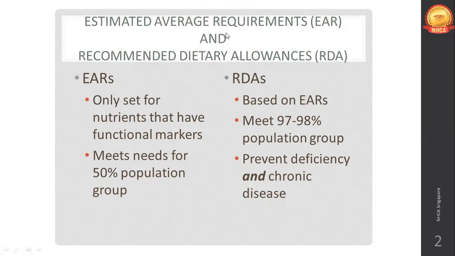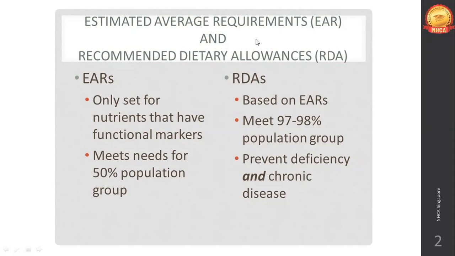So whatever is a given population of any geographical region, for example, just a speculative example, 100 people. Out of these 100 healthy people, it's taking an assumption that all of these 100 people are healthy. Out of these 100 people, what is the average nutritional requirement required for 50 of these people, half of the population?